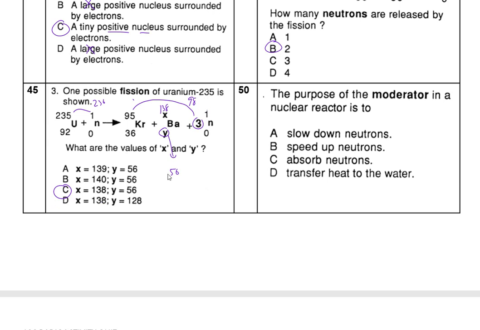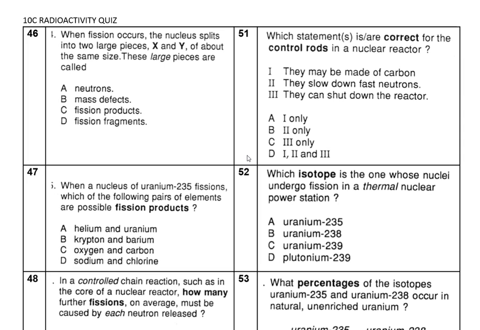Again, logic. Now, what's the purpose of the moderator? It moderates. What does it do? It slows down fast moving electrons. Okay, so it slows down fast moving electrons. Now, large pieces are called what?